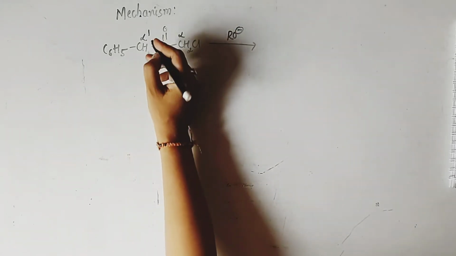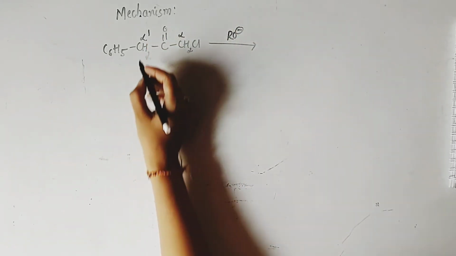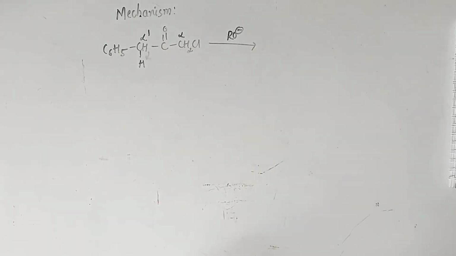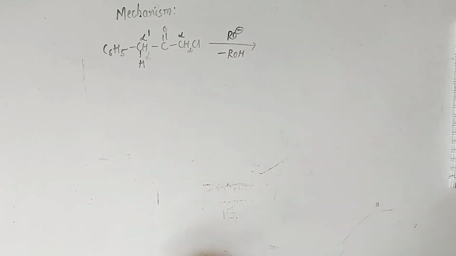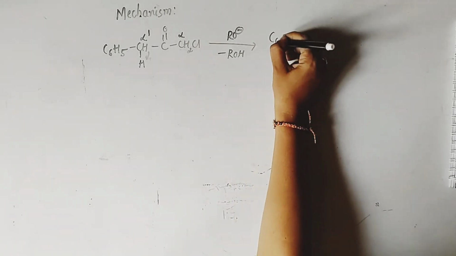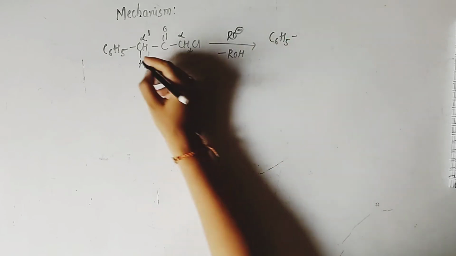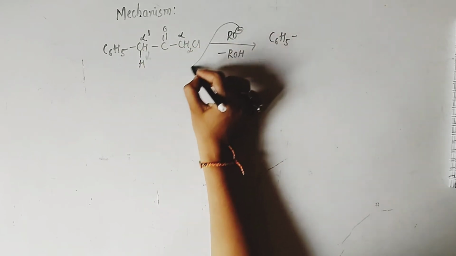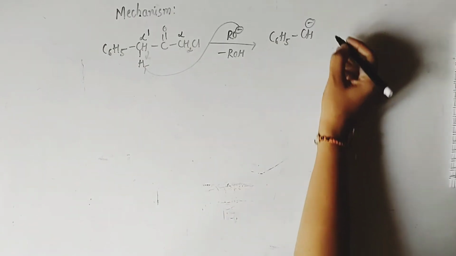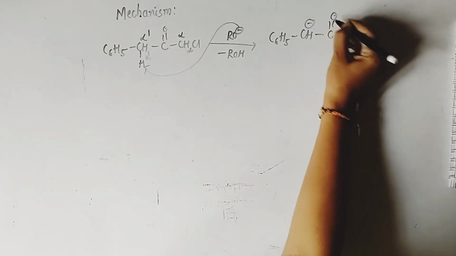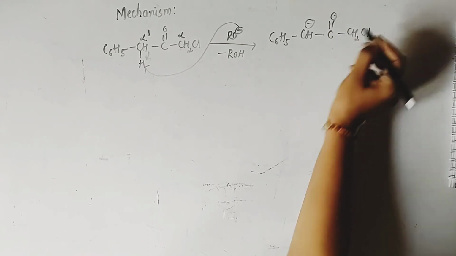In alpha dash position we have 2 protons, so one of the protons will get abstracted by this nucleophile or base. So here the loss of ROH, that is alcohol, will take place, and that leads to the formation of enolate. C6H5, the loss of one proton has taken place here. So remaining we have the negative charge, so CO, CH2, Cl.